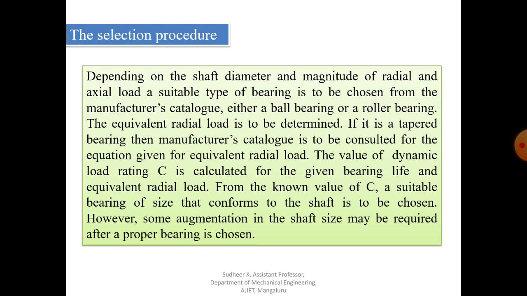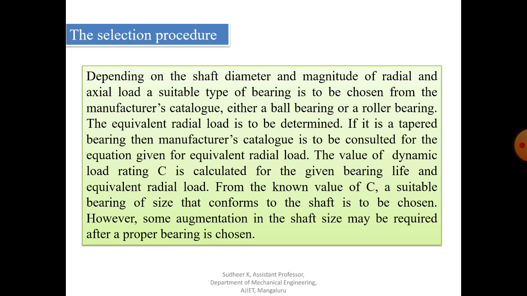We need to find some of the factors such as X and Y, what we discussed earlier. X and Y are the radial and thrust factors. You will get those values from tables or the manufacturer's catalog. For each type of ball bearing the value will be different. Based on that we need to find the equivalent load.